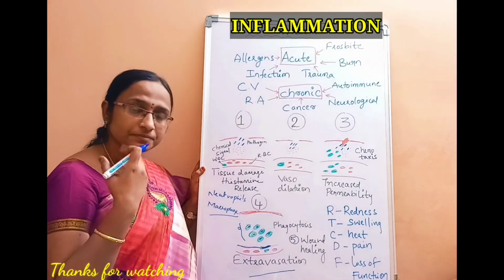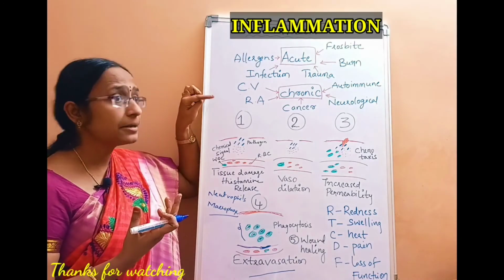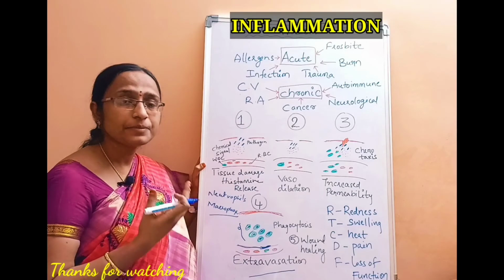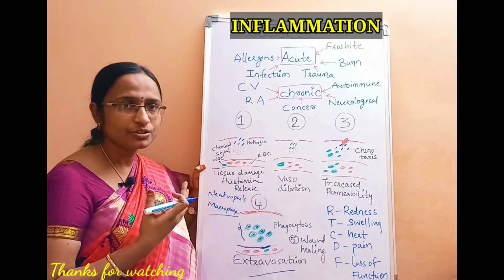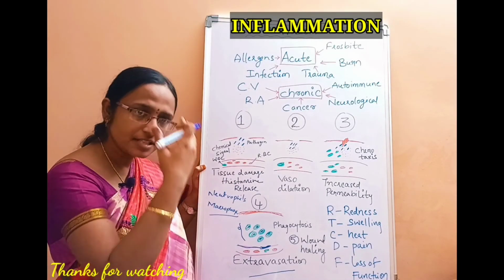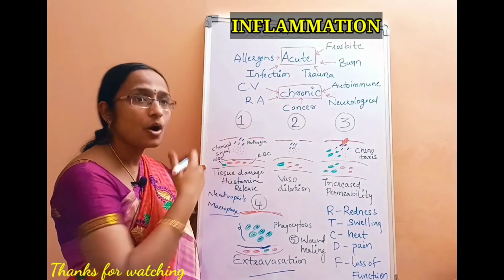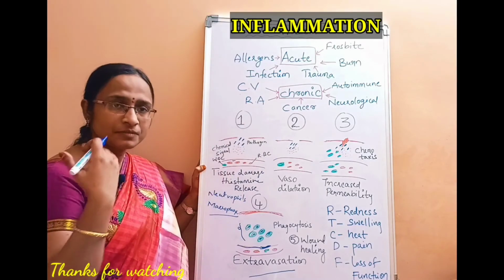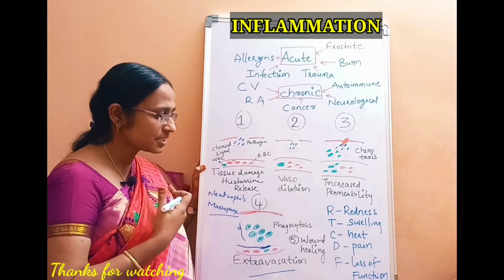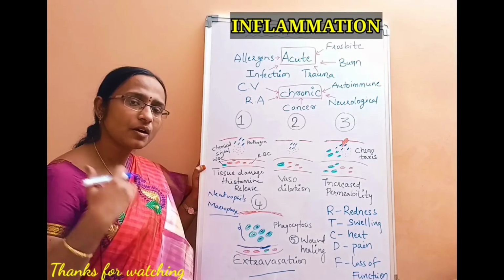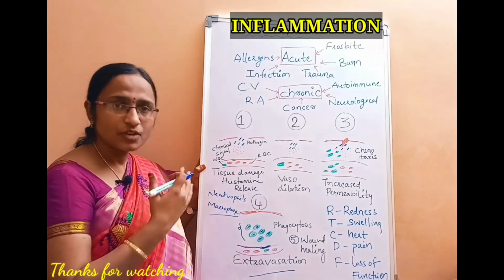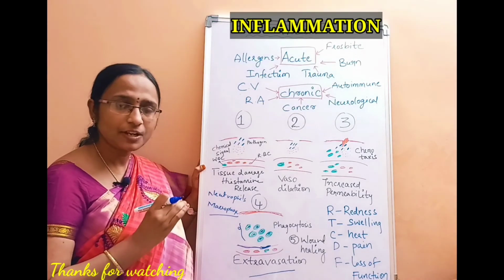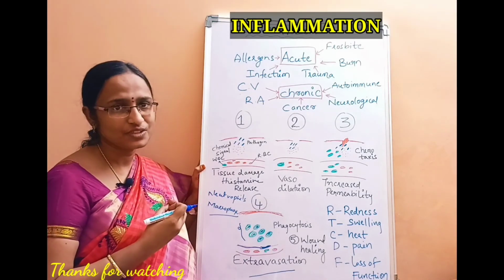For example, in chronic inflammation, you can see a permanent inflammation of the joints in rheumatoid arthritis. One more example is Crohn's disease and ulcerative colitis, where there is an inflammation of your GIT tract, and different types of autoimmune disorders. In cancer, there is an upregulation of apoptosis because of this inflammation. So these all lead to chronic inflammation. I think now you are clear with what inflammation is, what the main steps of inflammation are, and what the characteristic features of inflammation are.